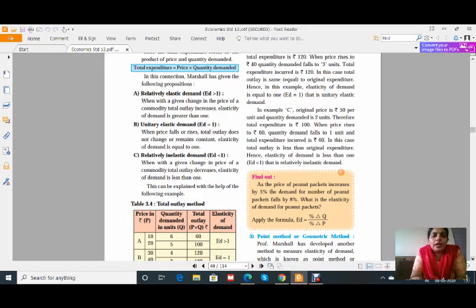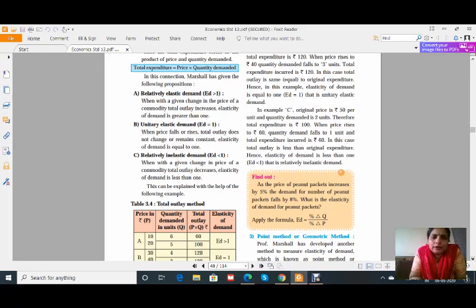The very first: when ED is greater than 1, with a given change in the price of a commodity, total outlay changes in the opposite direction, and elasticity of demand is greater than 1. Now what is meant by total outlay? Total outlay means total expenditure, which is equal to price into quantity demanded.